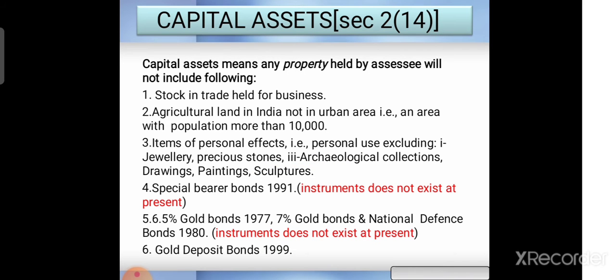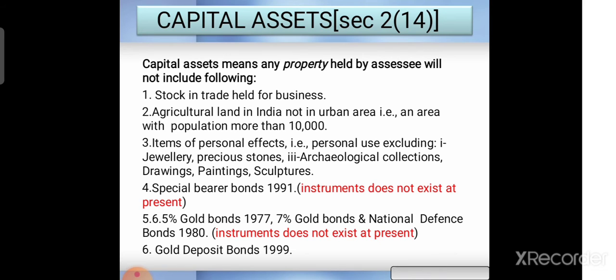Now what are capital assets? These are defined in section 2 subsection 14 of the Indian Income Tax Act. Capital assets means any property held by the assessee, but it will not include the following.